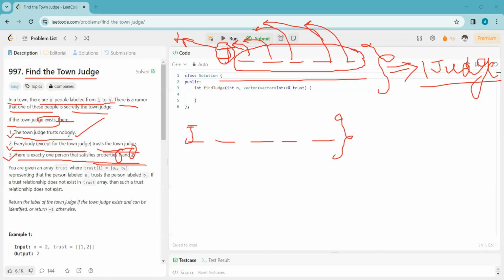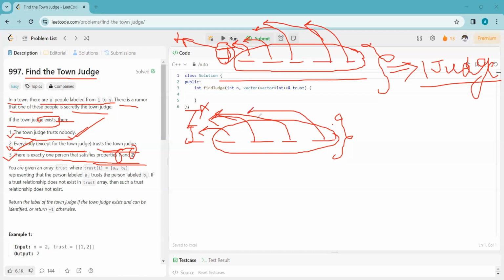That means according to condition 1, this person will not trust any of the persons, and according to condition 2, the remaining persons will trust the judge. That is, the remaining persons will trust person 1. Till now we can say there exists one town judge and both conditions, condition 1 and condition 2, are satisfied.